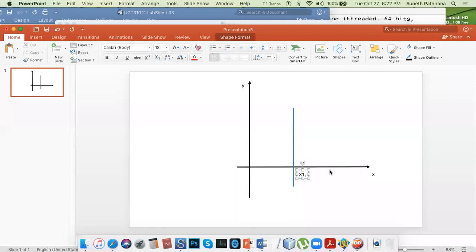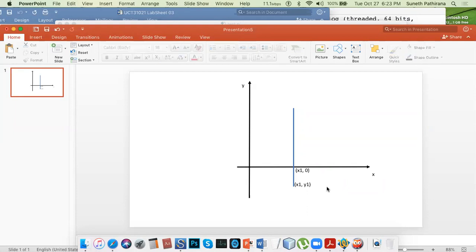Okay, this particular coordinate, and here x1 remains as it is. Okay, x1 remains as it is, and here you take this is y1.